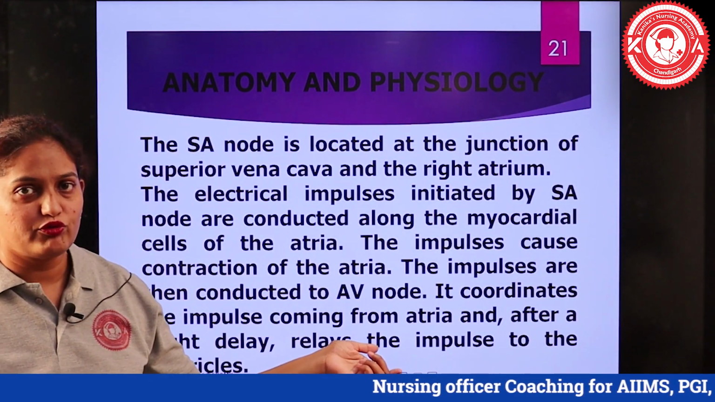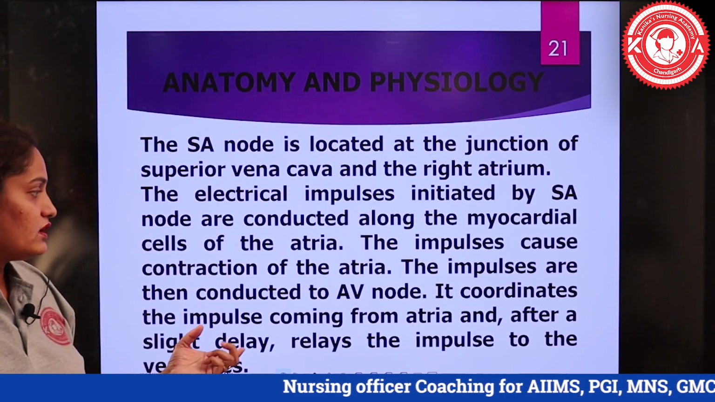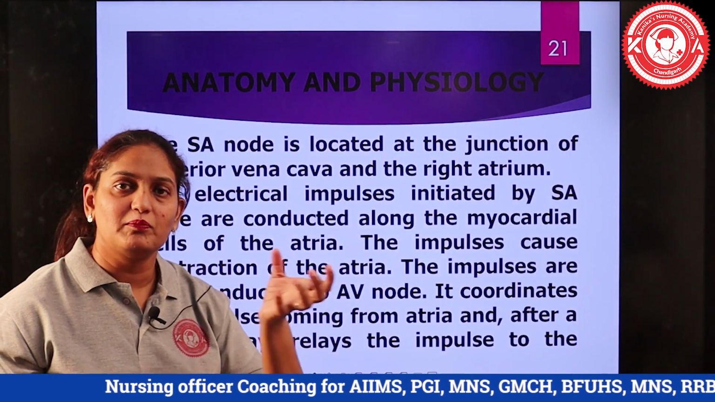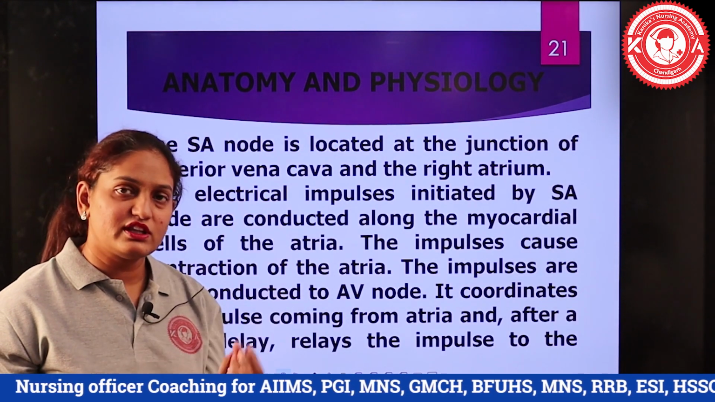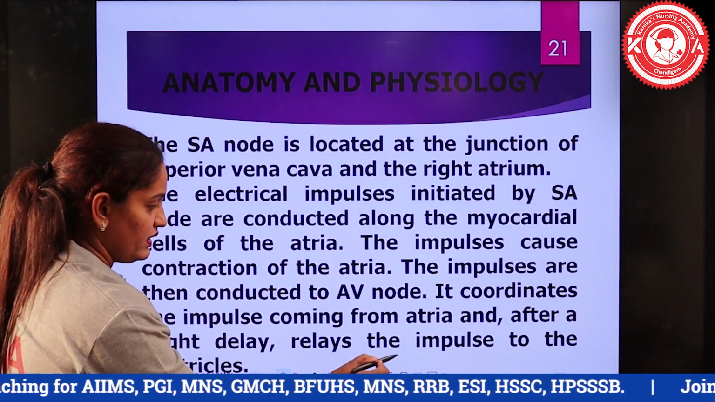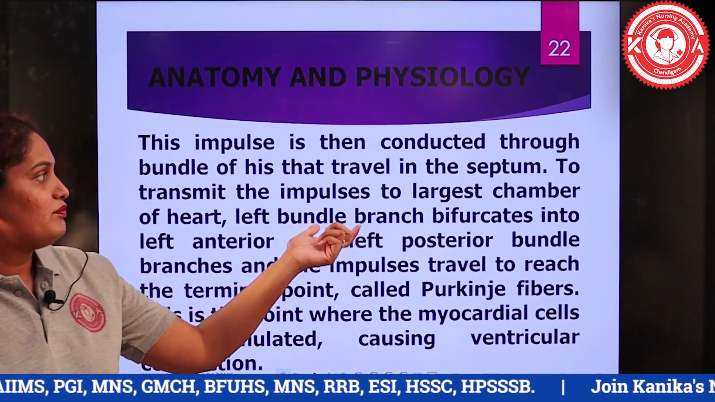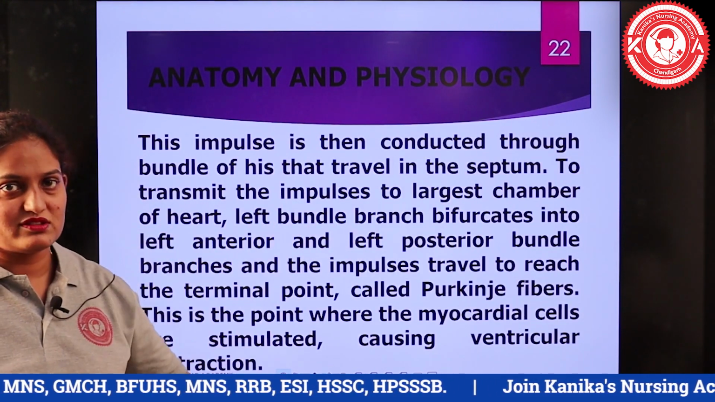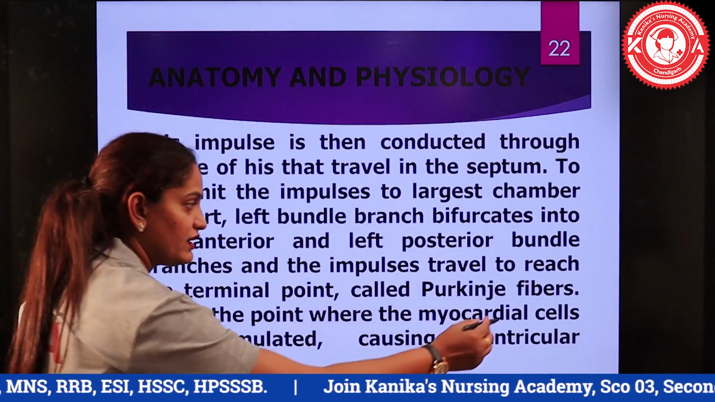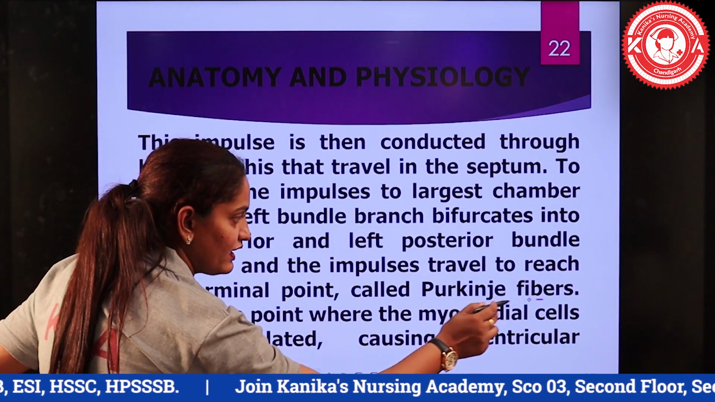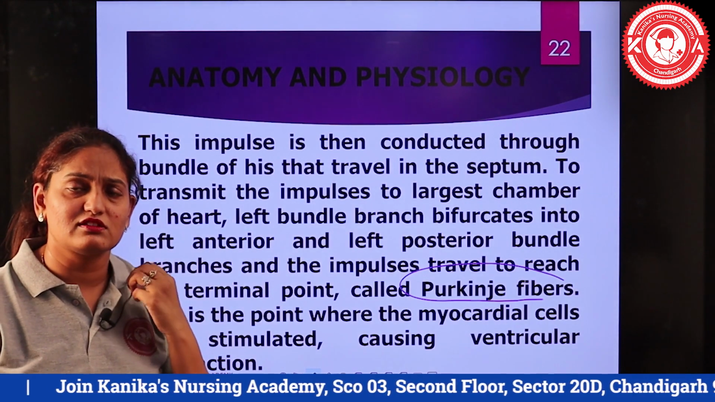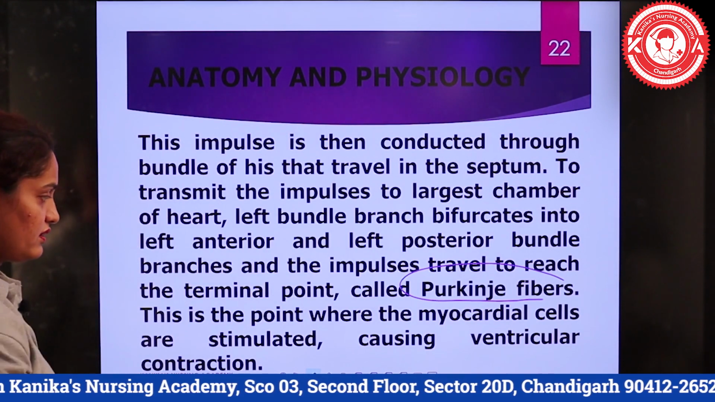Then the impulse moves further to the AV node, and the AV node has a small delay, so that complete emptying of the atria and complete filling of the ventricles may take place. Only then do they release the impulses from that area and send them downwards to the bundle of His. Then the impulse goes through the bundle of His, which is present in the septum and divides into right and left bundle branches, and the terminal end of the bundle of His is known as the Purkinje fibers. When the impulse reaches the Purkinje fibers, the contraction of the ventricles occurs.